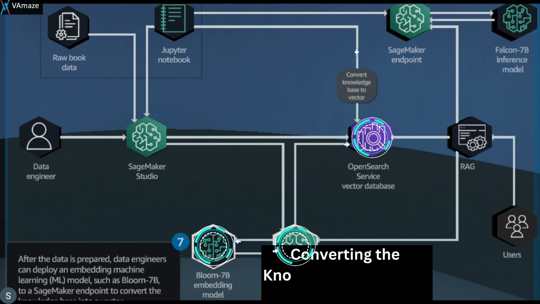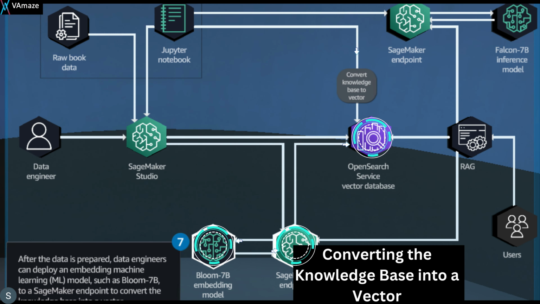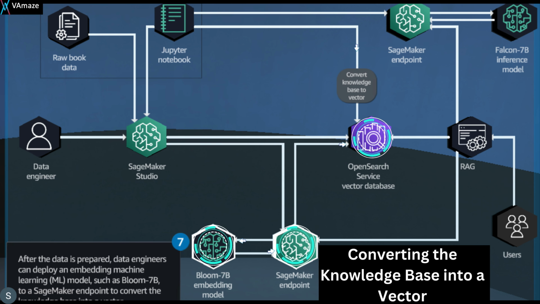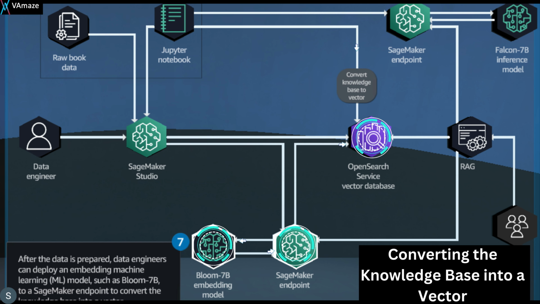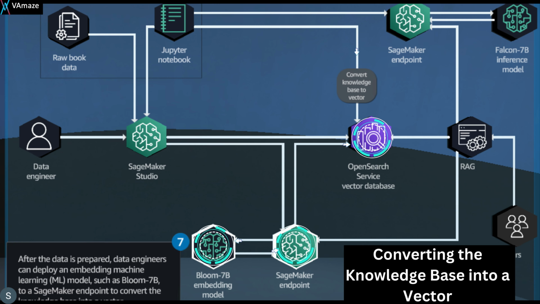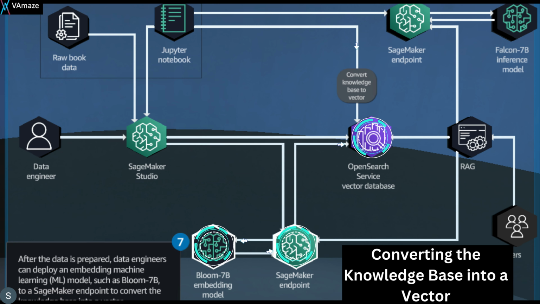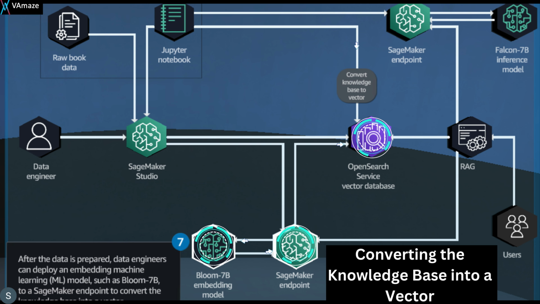So let's look at the conversion of the knowledge base into a vector database. This step highlights the process of converting the knowledge base into a vector format. Data engineers deploy an embedding machine learning model such as Bloom 7B to a SageMaker endpoint. This model is responsible for transforming the textual data of the knowledge base into a numerical representation known as a vector. The vector representation captures the semantic meaning and the relationship between different concepts within the knowledge base, enabling the LLM to effectively retrieve and process relevant information.